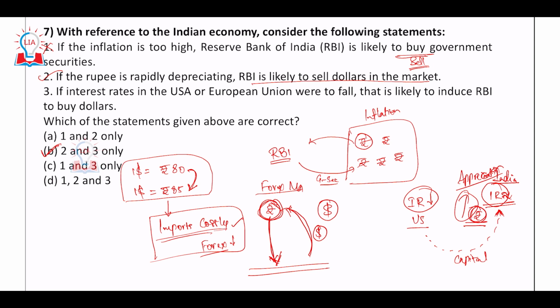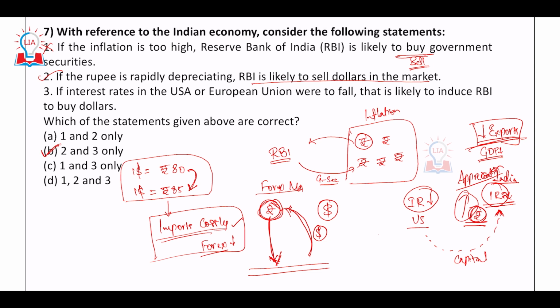When there is appreciation of the currency, our exports would fall. Exports become costlier for others to buy. So if exports fall, it is problematic for India, right? So if exports fall, our GDP has to go down. Why? Because we are producing less of it, less of goods and services.